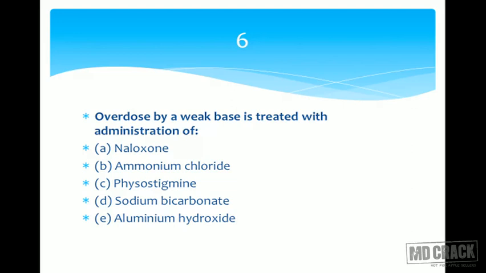Ammonium chloride is an acidifying agent. And when you get poisoning or toxicity by a weak base, what will be the purpose of the management? The purpose of management is to remove this substance out. If you want to remove a substance out of the body, the substance should be ionized or non-ionized? If a substance is non-ionized, it's going to be reabsorbed. So you want to produce ionization. And if you want to produce ionization of a base, you need to give a substance which is acidic in nature. This is why whenever you have weak base poisoning, we go for an acid, and that's ammonium chloride. Let's check. Yes, it's ammonium chloride.